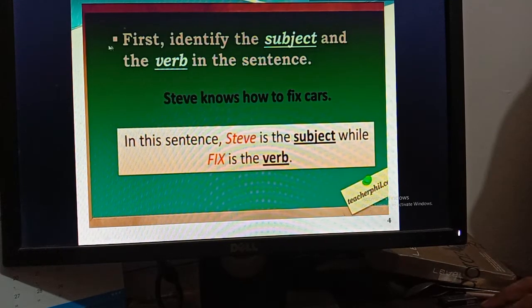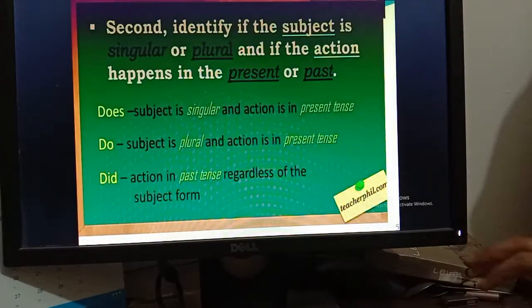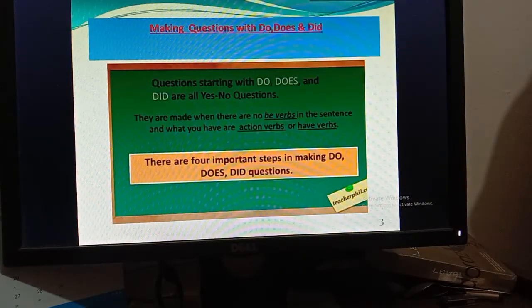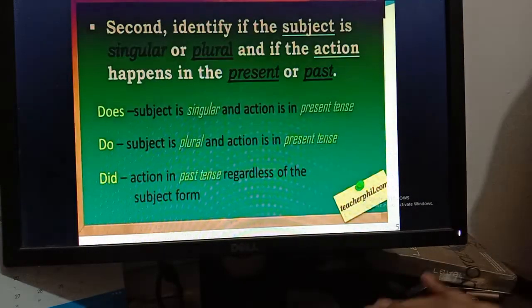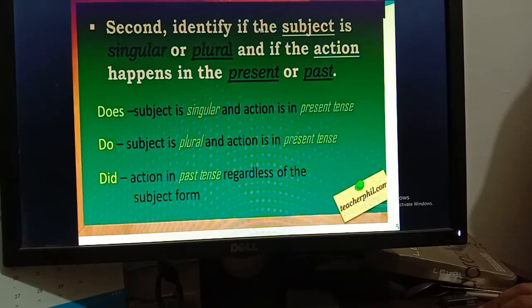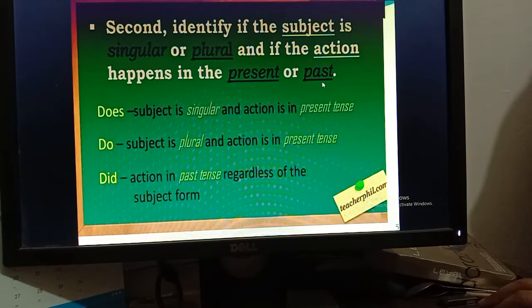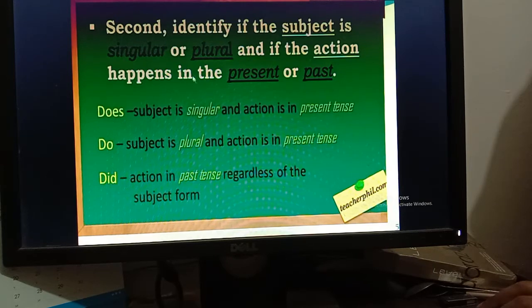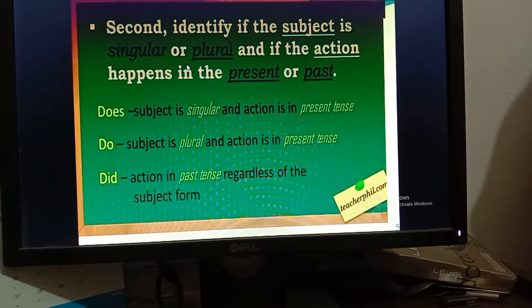So what is your duty? Your duty is to identify the subject and the verb. Then this is your second step: identify if the subject is singular or plural and if the action happens in the present or past. That means in the second step you have to identify if the subject is singular or plural, and also you have to go for the tense, if the verb is in the present tense or past tense.